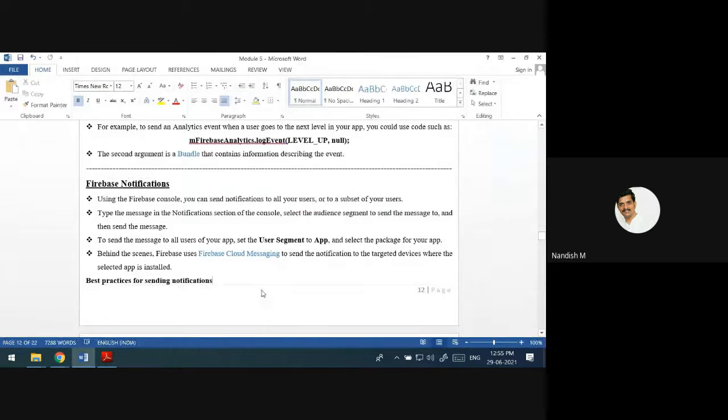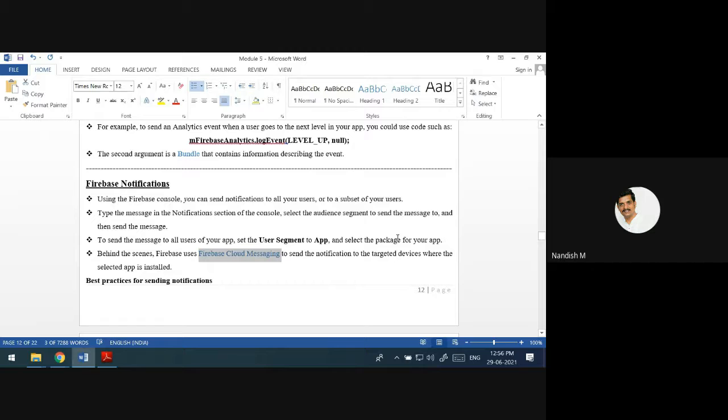Okay, from this Firebase, if you want to send some information to all of the users or some selected users, then you can type a message in the notification section of the console, and then you can send the message that will reach only a particular user, a subset of the users, or all of the users, however you select. In that way the message will be sent. What exactly is the Firebase going to use in the background? The Firebase will use cloud messaging technologies to send the information to the targeted devices.